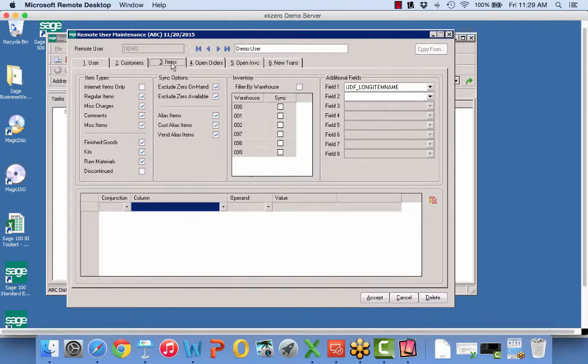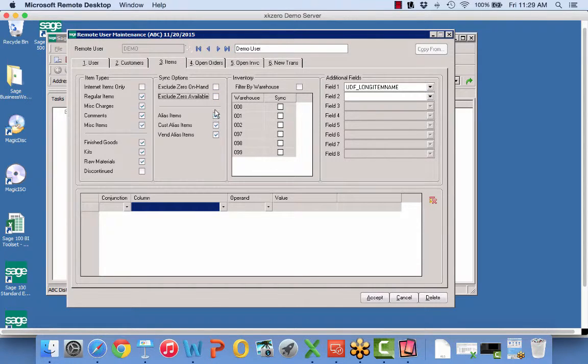All right. On the items tab, we're going to push down regular items, miscellaneous charges, comments, miscellaneous items, finished goods, kits, and raw materials. If I don't wish to display any of those for those users, I just check that box accordingly to take them off. Also, I want to not exclude; I want to include the 0 on hand and the 0 available.